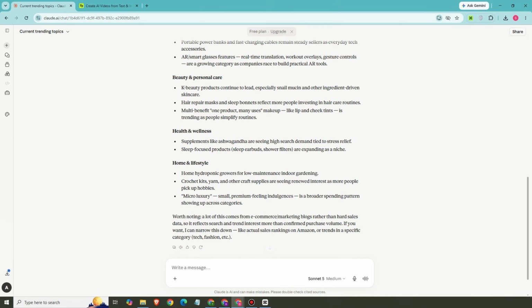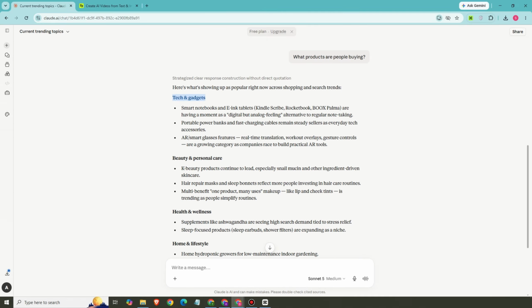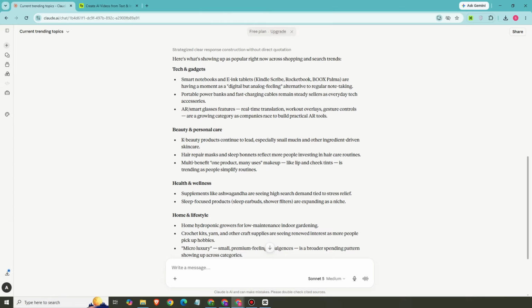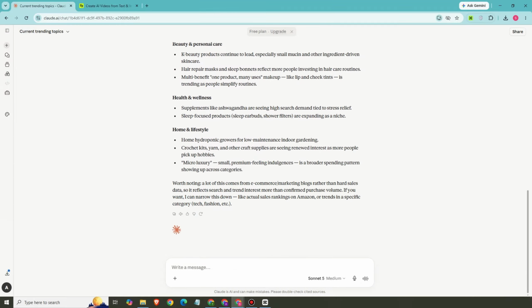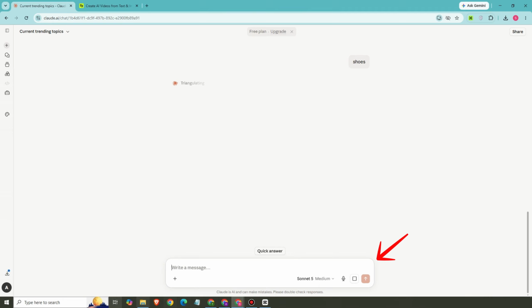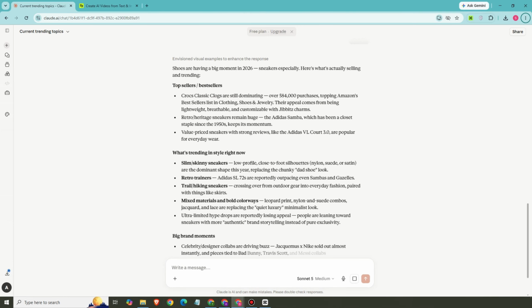So if you don't feel like selecting from any of this, then you can ask another question again here in Claude AI. Always remember that Claude AI is very good at organizing information. It can help also generate scripts if you want to create a video using scripts, VO, or with the help of text to speech, ElevenLabs. So you can just basically do that. Okay, so here are the new topics that you can use.